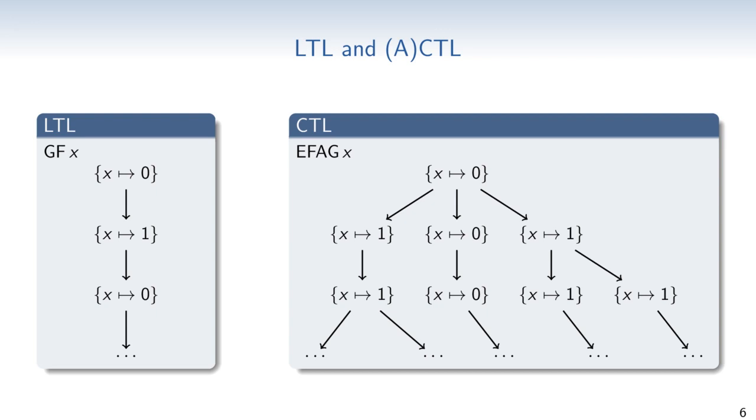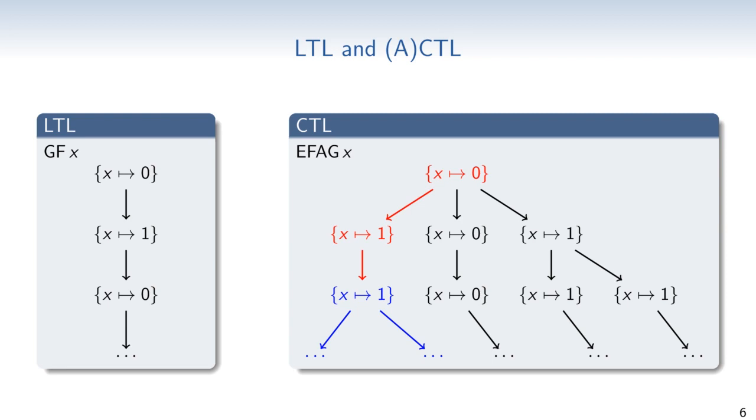For example, the formula exists finally always globally x tells that there is a branch on which eventually in the future a point is reached, from which x holds all of the time from all traces from there. If we assume that from this node onwards x is always true, then always globally x holds from there. And then the whole CTL formula holds because there exists this path from the root of the tree to the blue subtree.